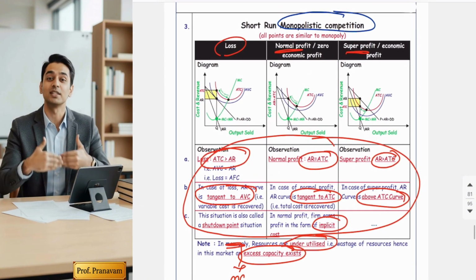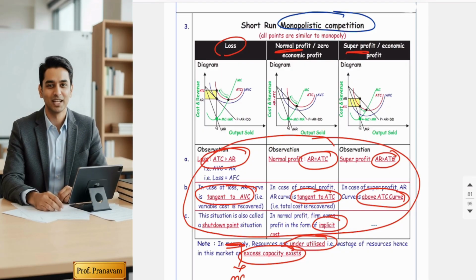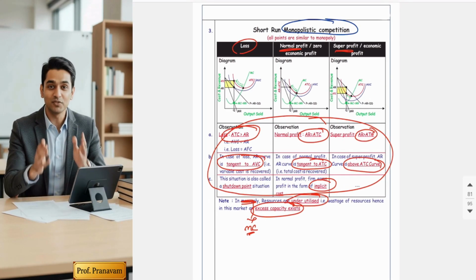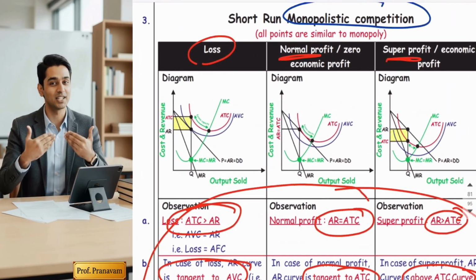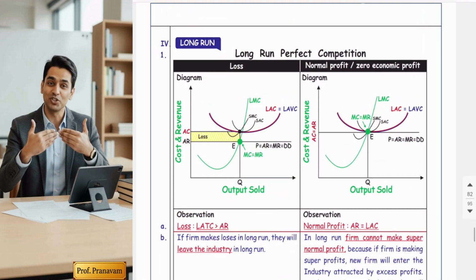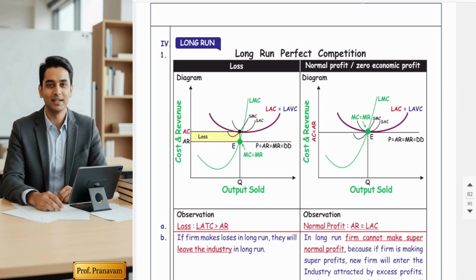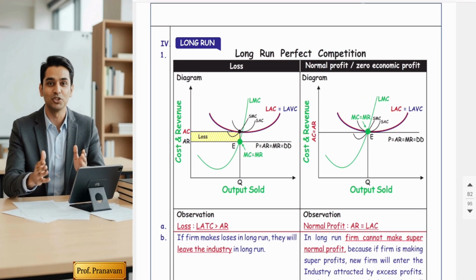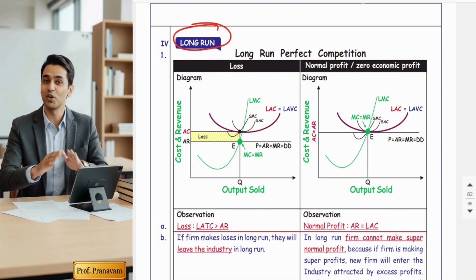Now, in monopolistic competition, all MCQs are the same as monopoly. So in total, 4 to 5 MCQs, that's all. Diagrams are also very easy. Hope you understood. Fine. After understanding the short run, let's get into the long run.